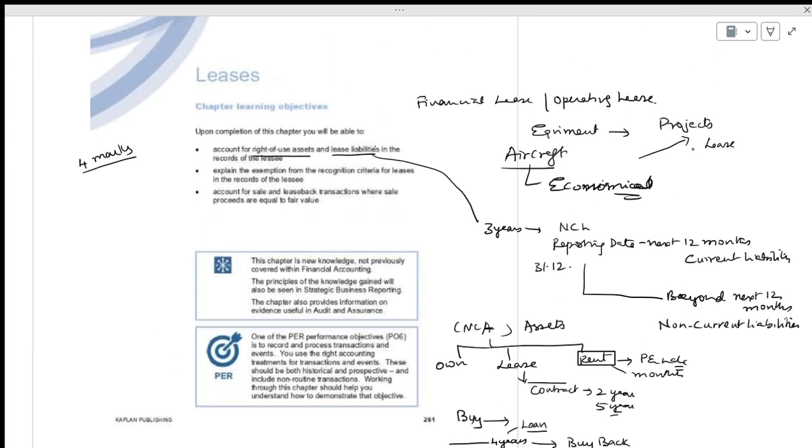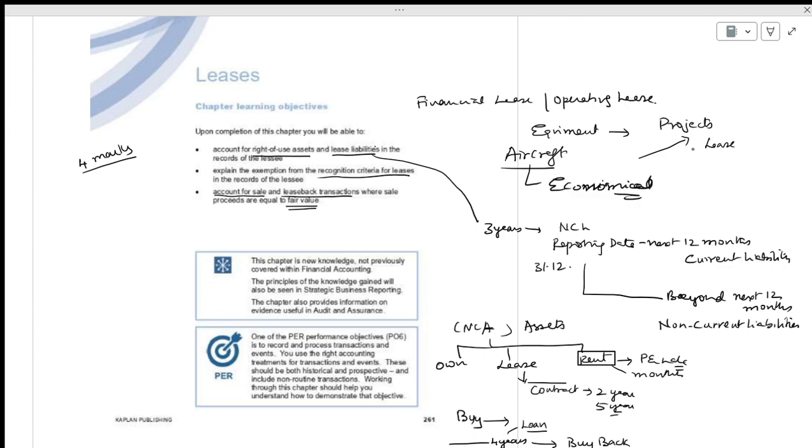What is the recognition criteria for lease? You will have a lessee and a lessor. The lessee is who is going to take the services, and the lessor is who is going to lend the services. Now, what is the account for sale? If it is an outright sale, what is the condition? If there is a leaseback transaction, the sale proceeds are equal to the fair value.